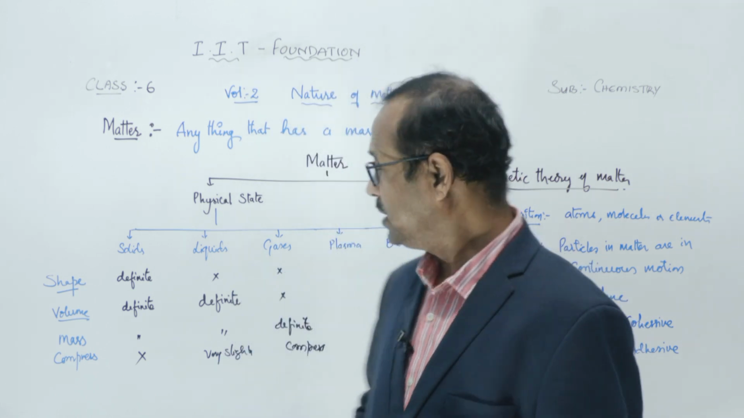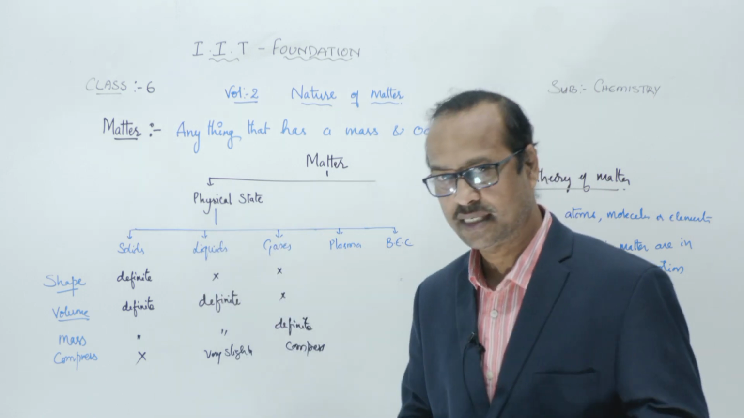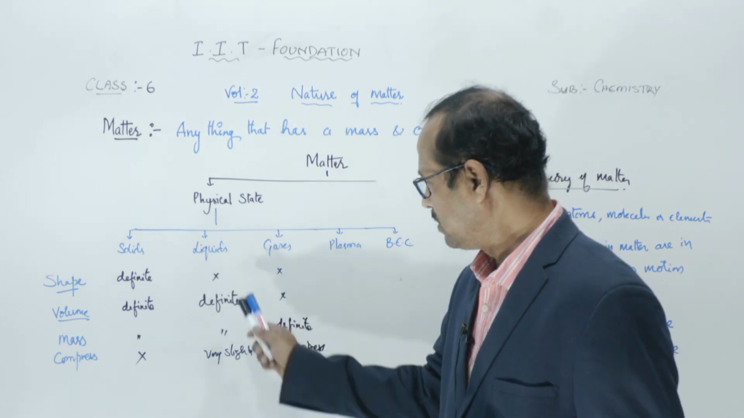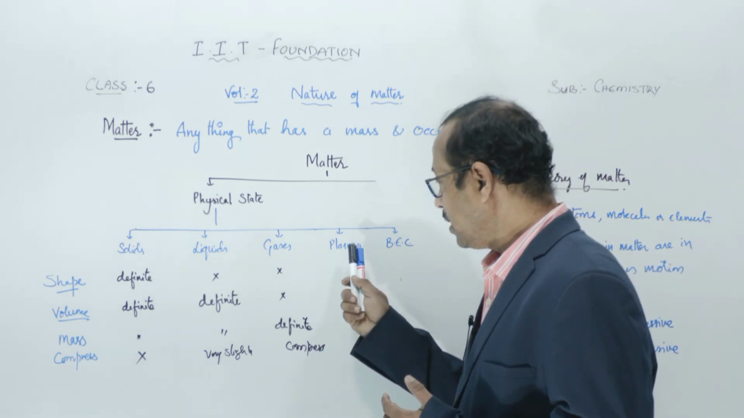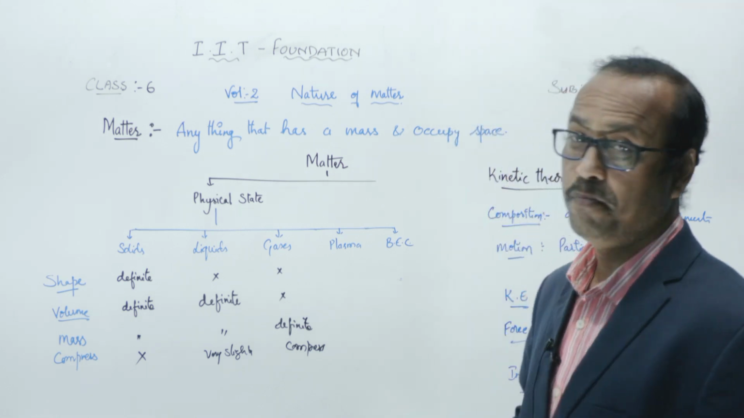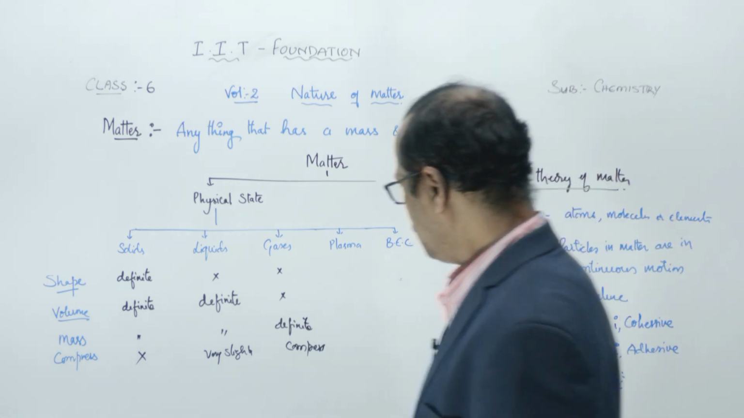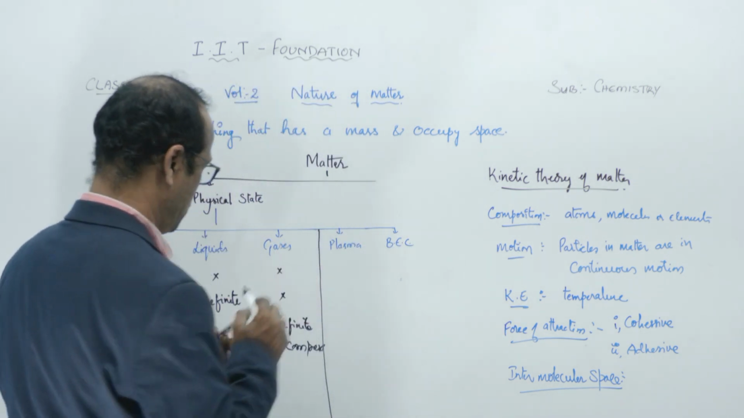Out of these 5 states, solids, liquids, gases, plasma, and Bose-Einstein condensate, we have discussed 3. Now here 2 more are there. One is called plasma, and the second is called BEC. So I'll discuss these also now.